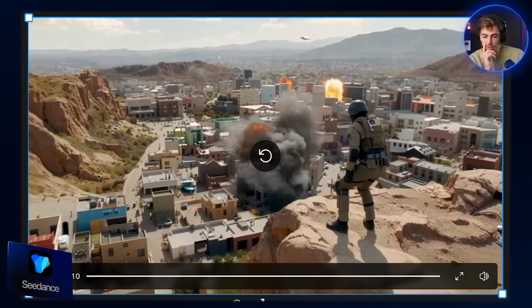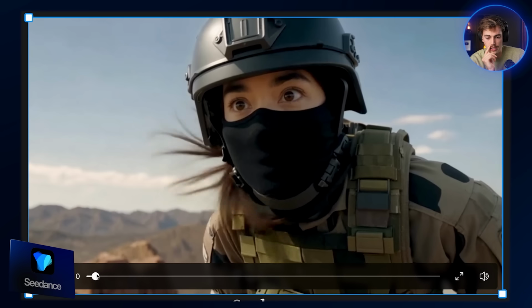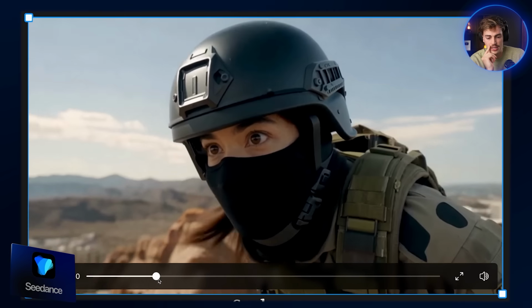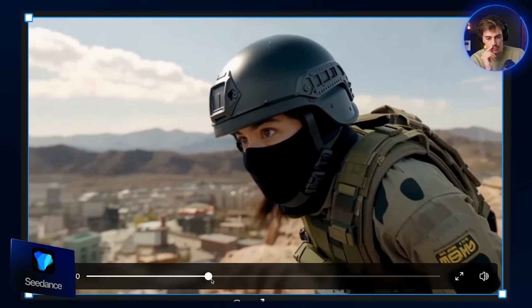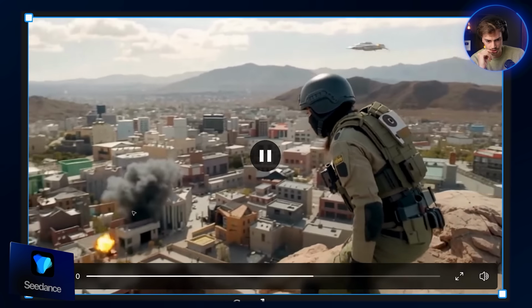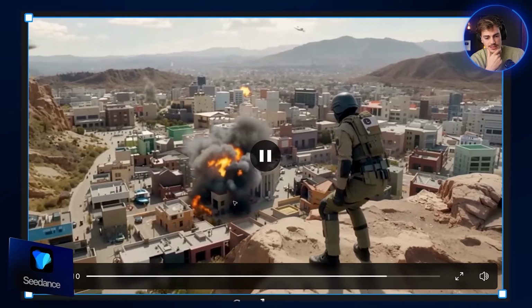I mean, that's also quite good. Like, I love how we have her facial expression that it captures and then it slowly goes around her. We have these spaceships around her. The only thing that doesn't quite look realistic is these explosions. But hey, Seedance, not too bad. Then we have Sora 2.